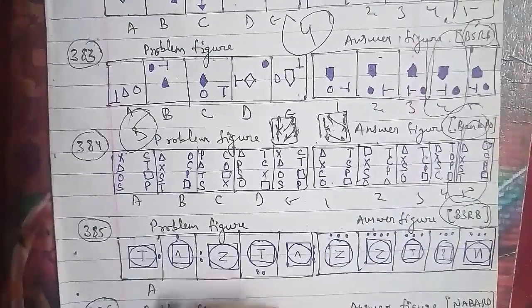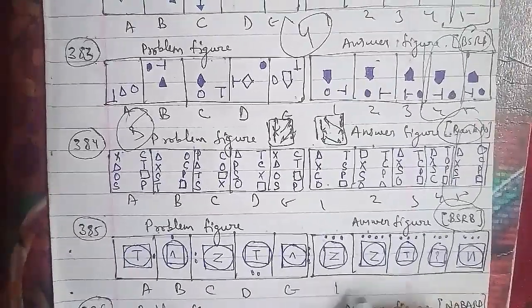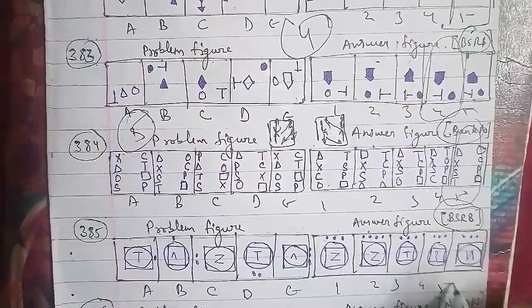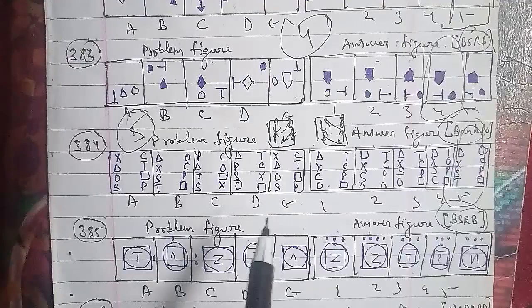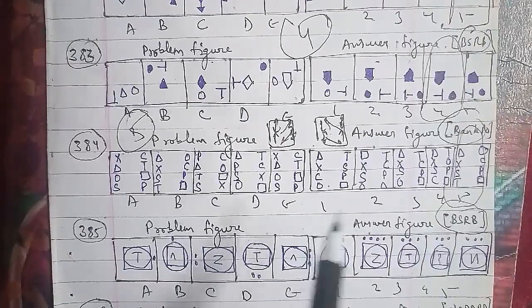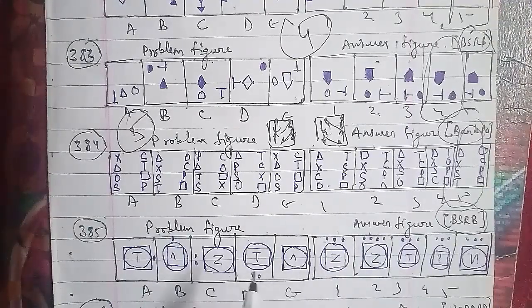And here we will go ahead. In each step the two lower symbols move to the two upper left positions, and the two upper left symbols become the two lower symbols, and a new symbol appears at the upper rightmost position. So here after the E we will be having a first figure that will be the right answer for this question.